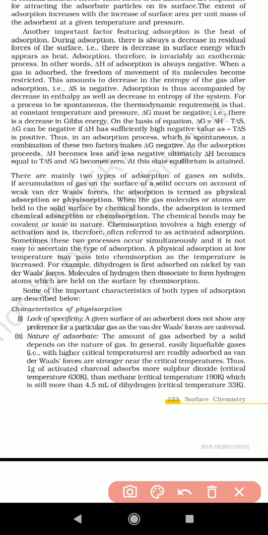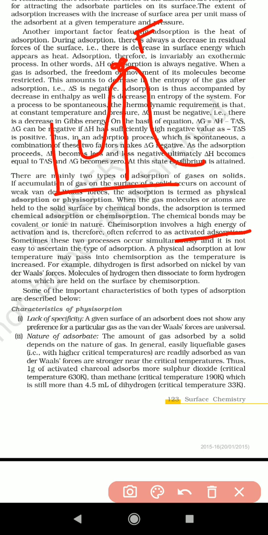Next, see this. Chemisorption involves a high energy of activation and is therefore often referred to as activated adsorption. We already learned this in the chemical kinetics chapter. Due to chemical bonds, one or more reactants combine to attain an activated complex. The activated complex is the peak point, and this peak point is called the activation energy, EA.